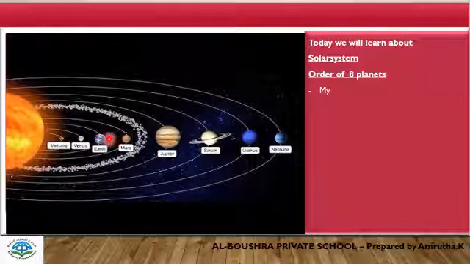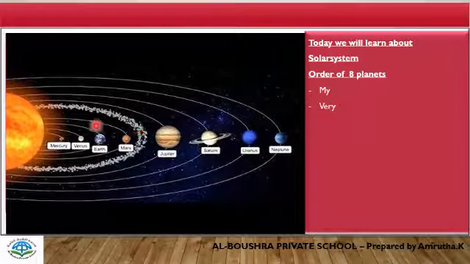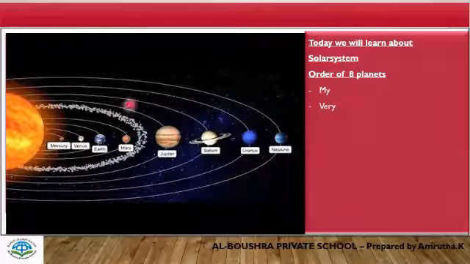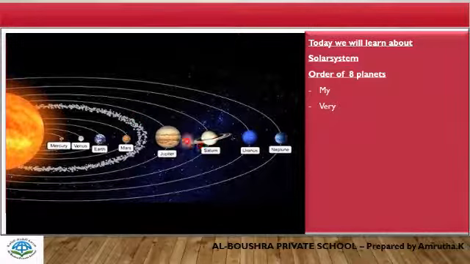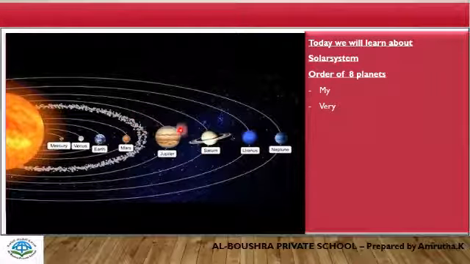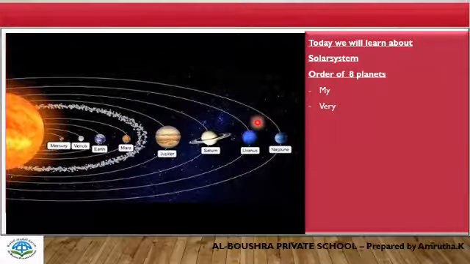Planets are different from stars, like the sun, because they do not have their own source of light and heat. The planets of the solar system reflect the sun's light and heat. And these are the 8 different planets, and Pluto is not considered a planet because it is small and very far. And you have to learn the order of the planets.